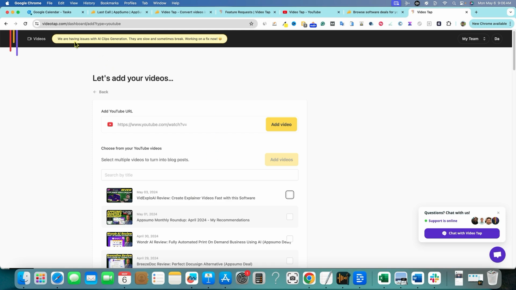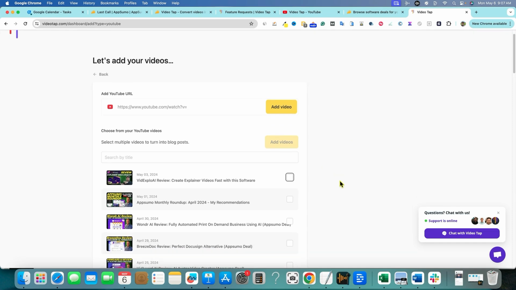They do have a warning up here during launch, right? They're getting a lot of people. They're having issues with AI clips generation, and it's slow sometimes, working on a fix now. So hopefully I'll be able to get through the review and be able to show this to you. But at least they give us the warning there, and I'll take that into consideration with my rating if I end up running into some issues with it.